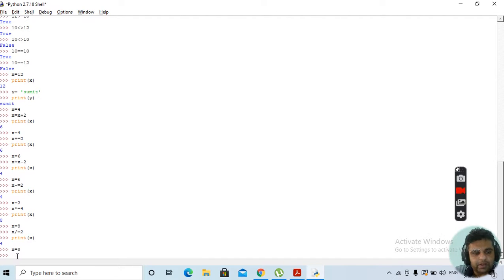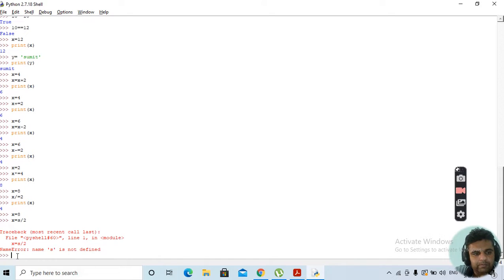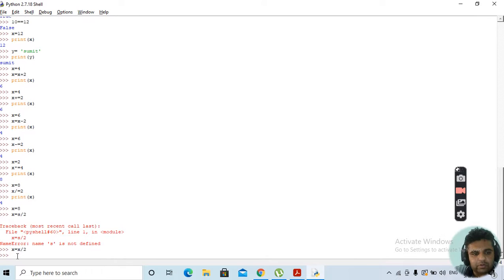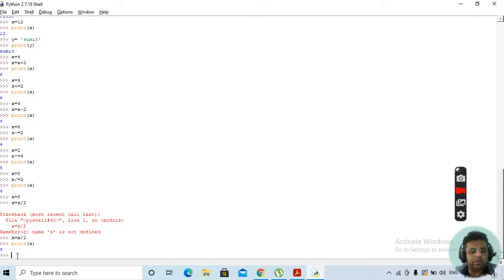If you write x is equal to x divided by 2, then you print the value of x, it will come out to be 4, the same. So no difference will be there, only the way of representation. This is a shorthand notation, this is a normal notation. Nothing else will differ.